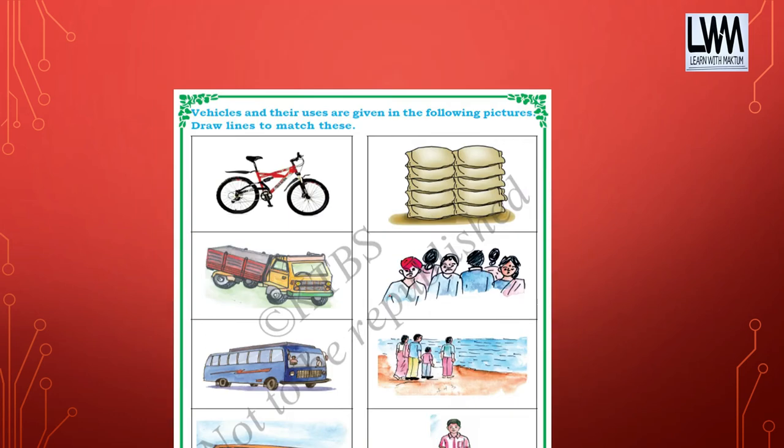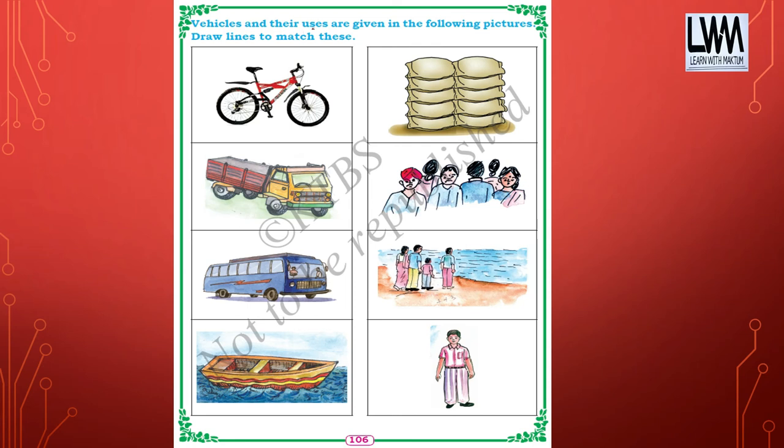Now, vehicles and their uses are given in the following pictures. Draw lines to match these. So a cycle can carry a single person, right? So you can mark it. Then a lorry can carry goods. So you can mark goods. Then a bus can carry a number of people. So you can mark number of people. Then a boat can help you to cross the water body. So you can mark this one. Okay, clear with this?